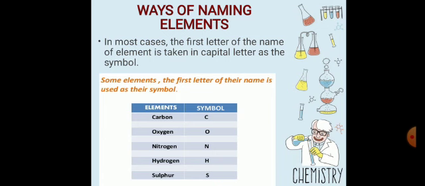Oxygen is O, nitrogen N, hydrogen H, and sulfur S. So that is the first way of naming elements.